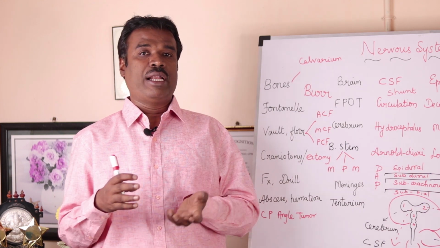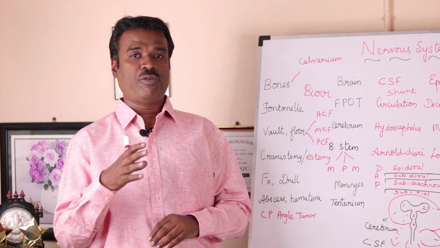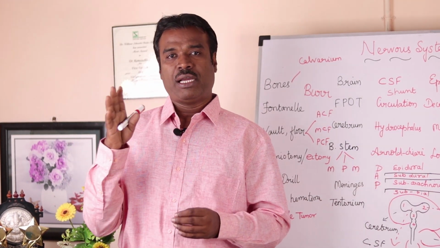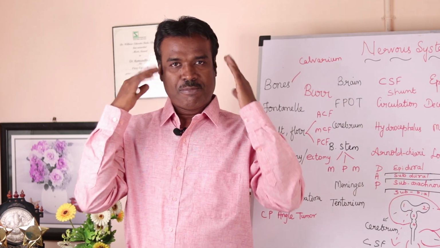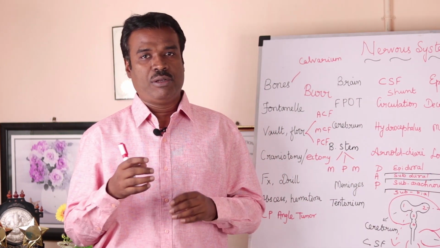Coming to the vault and the floor. When we speak of the vault, it is nothing but the roof of the skull. So the roof of the skull is being formed by the parietal bones on both sides, the temporal bones on either side, and the frontal and the occipital bone.